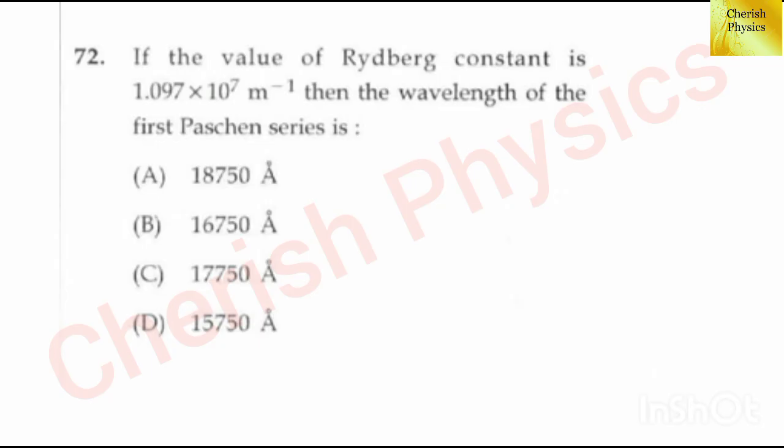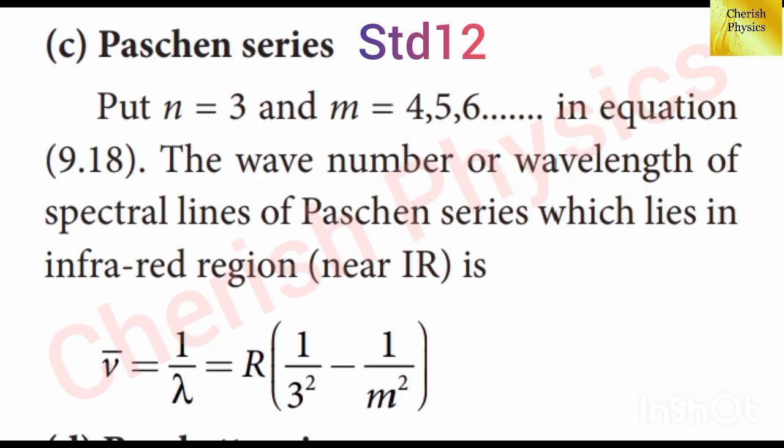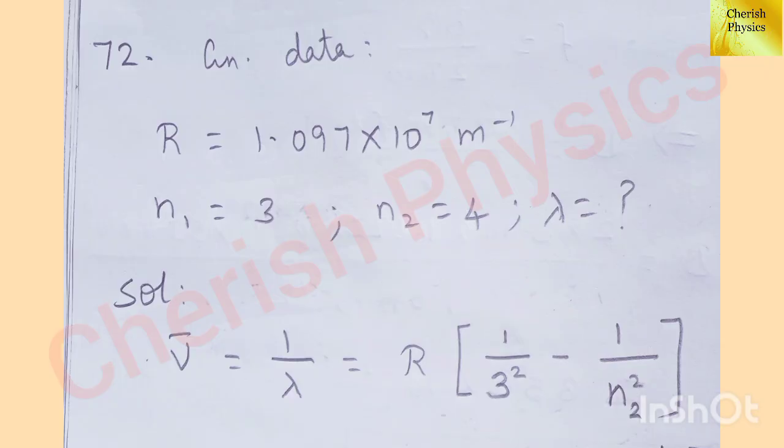Second question, if the value of Rydberg constant is 1.097 into 10 to the power 7 per meter, then the wavelength of the first Paschen series is dash. Let's write the given data. R equal to 1.097 into 10 to the power 7 per meter, N1 equal to 3. To find the wavelength of the first Paschen series, we have to take N2 equal to 4.